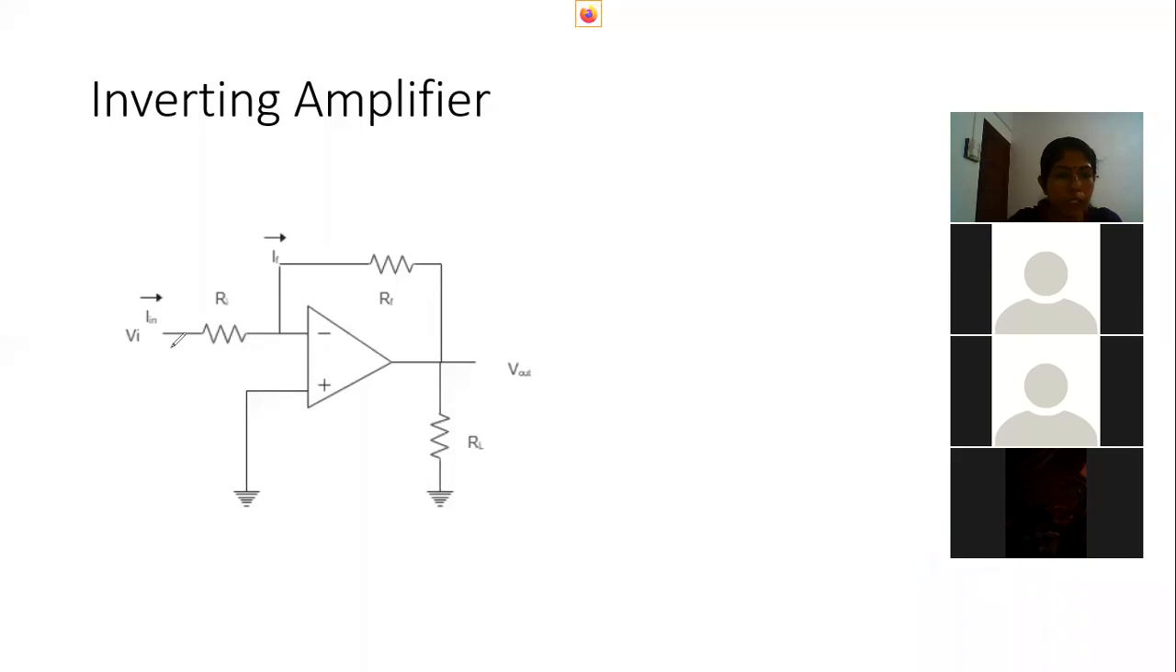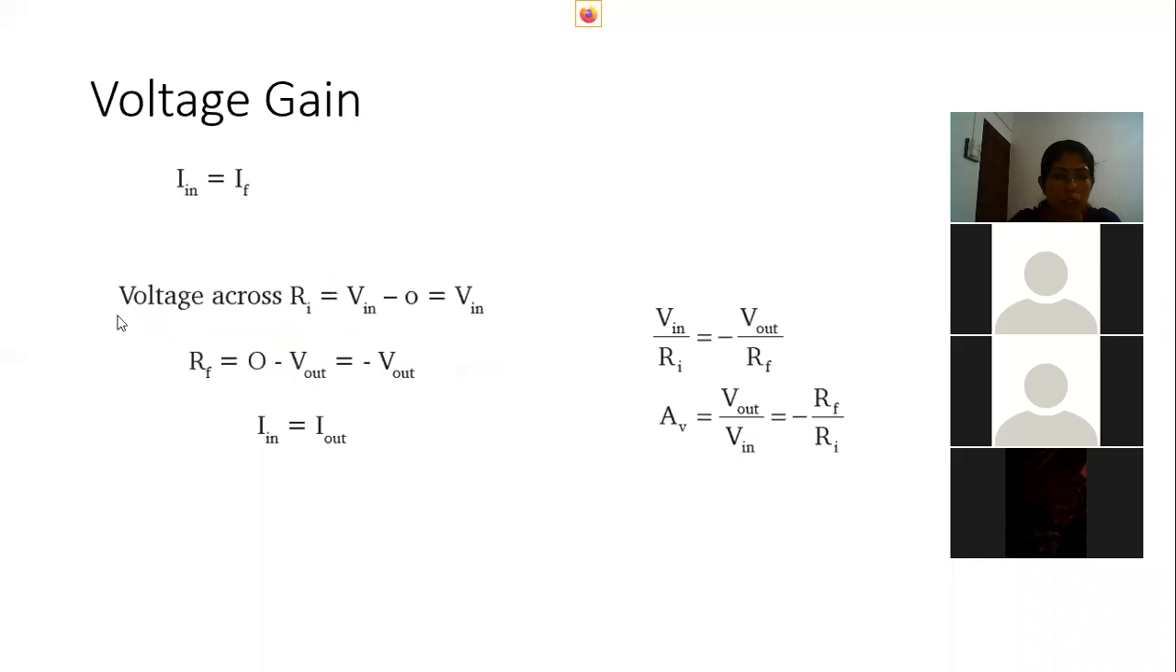What will be the voltage across Ri? Here the voltage is Vi. This point is grounded, so it is 0. So Vi minus 0 is the voltage across Ri. And the voltage across RF is 0 minus the output voltage, 0 minus V0. So the voltage across Ri is V in minus 0, that is V in, and the voltage across RF is 0 minus V out, that is minus V out.